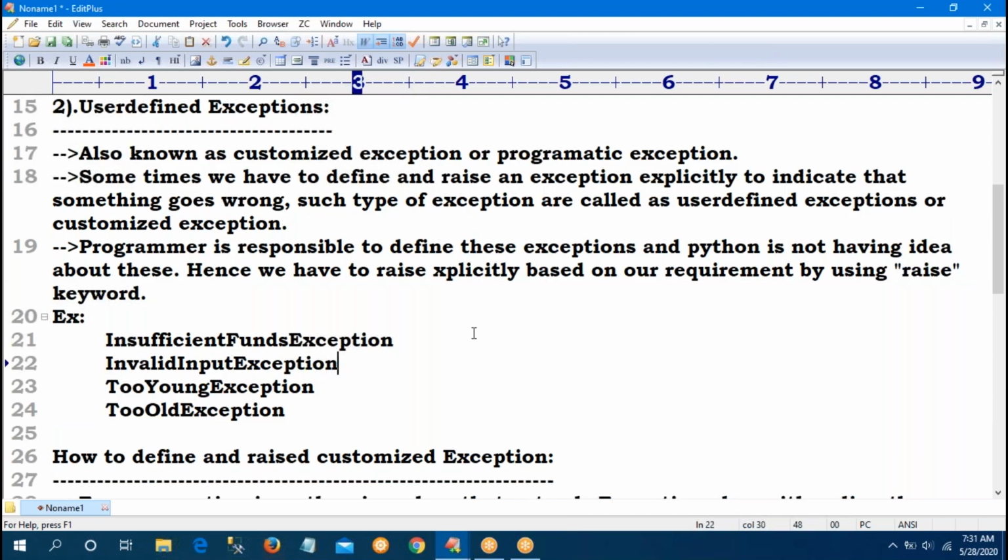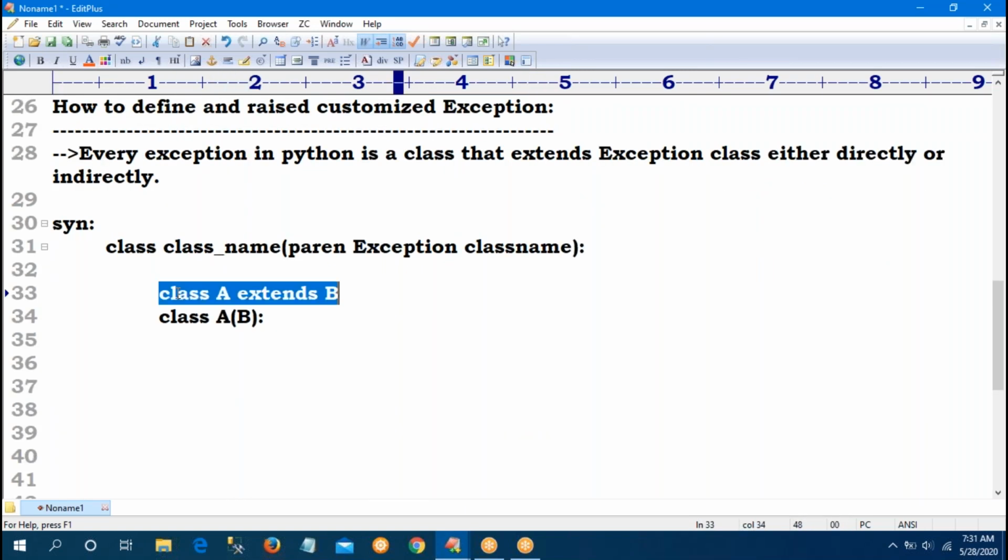Now, first I want to show it in Java. This is the way to provide the inheritance concept: A extends B. In Python, I want to give class A, parenthesis B. B is the parent, A is the child. Same like that here also: class name, parenthesis parent class name.